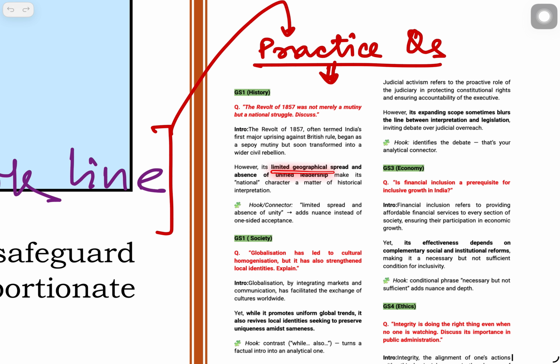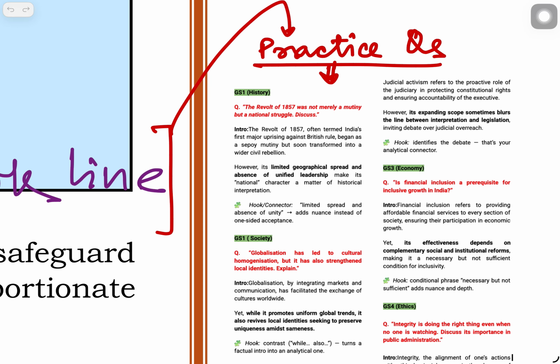The geographical spread was limited, and there was an absence of leadership. If you observe the civil disobedience movement and the non-cooperation movement, there you will see unified leadership, but here there is no particular leadership. The revolt was happening in patches. That is what makes historians debate whether it was a mutiny or a national struggle.